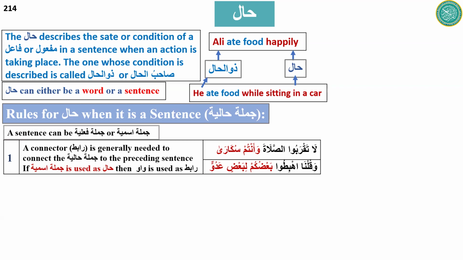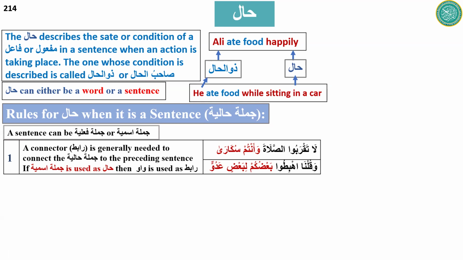Like the next example: ihbitu ba'dukum li ba'din aduwwun. And you all descend or go down, some of you are enemies to others. This is a sentence, and there is no rabit here, no connector, no waw is used.